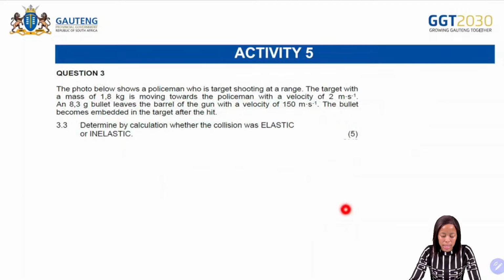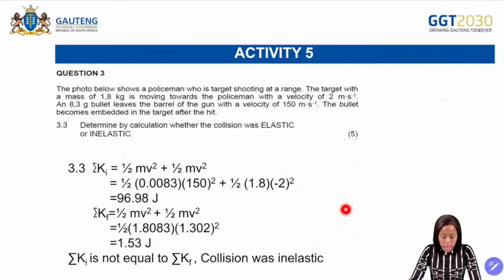Next one, it says determine by calculation whether the collision was elastic or inelastic. So remember, we said that if it is an inelastic collision, what are we going to do? It therefore means that the momentum before is equal to the momentum after the collision, but the kinetic energy before is not equal to the kinetic energy after. So what are you going to do there?